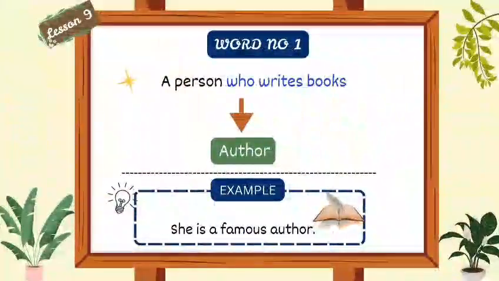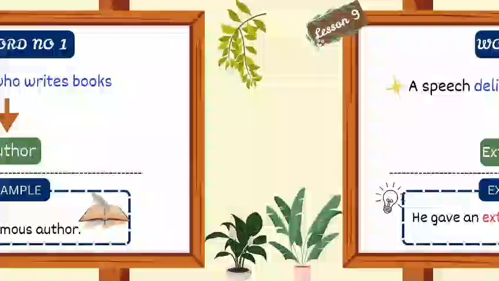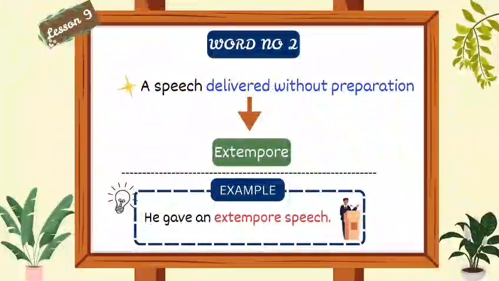Lesson number 9, word number 1. A person who writes books. We will say author. For example, she is a famous author. Word number 2. A speech delivered without preparation. We will say extempore. For example, he gave an extempore speech.